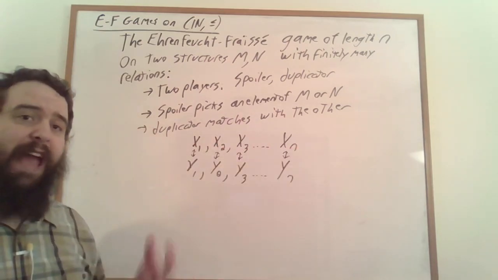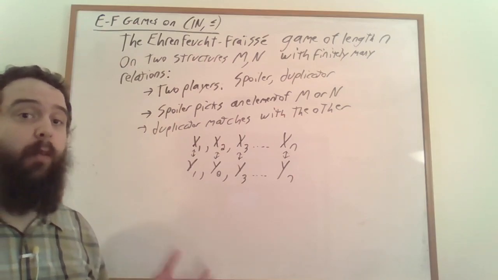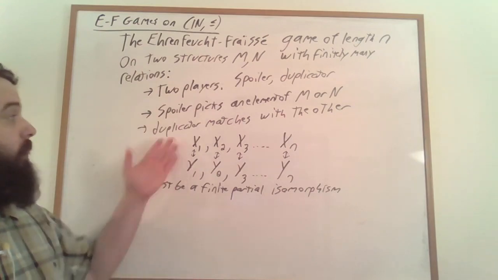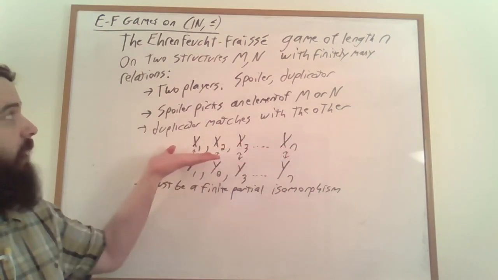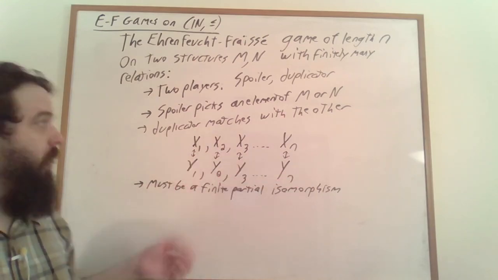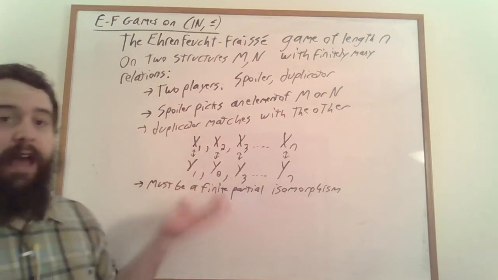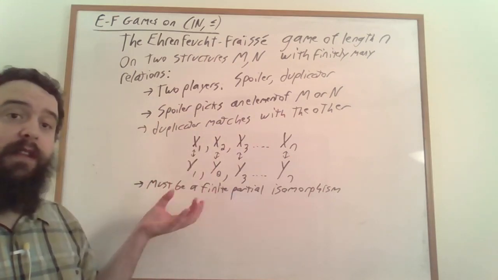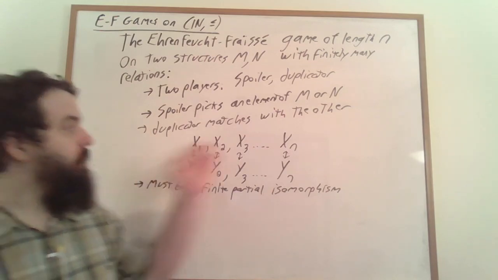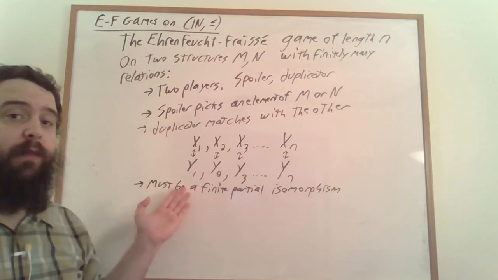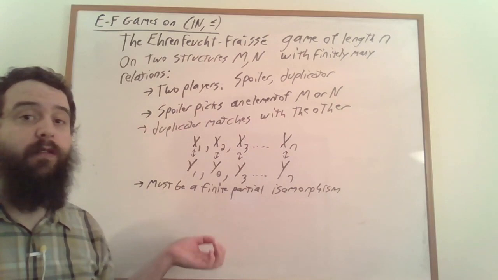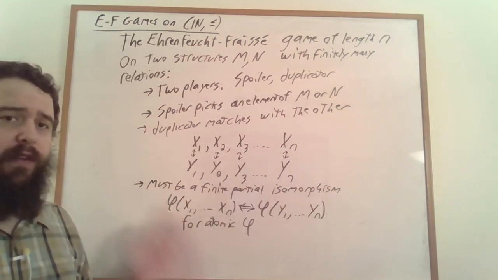Together, this matching has to be a finite partial isomorphism. In particular, if we restrict our attention to just these elements of M and just these elements of N, hence the partial, then this matching has to be an isomorphism. Specifically, it needs to be the case that if any atomic formula is true of the elements in this structure, it also has to be true of the elements that got matched when we do the translation in the other structure. And this just needs to be true for atomic formulas.